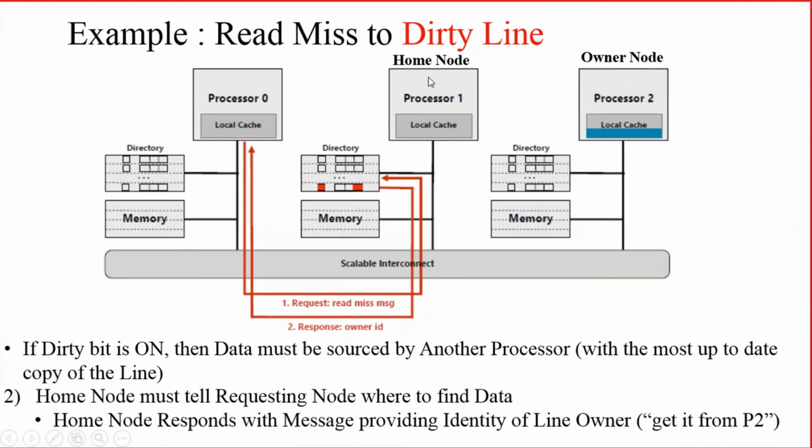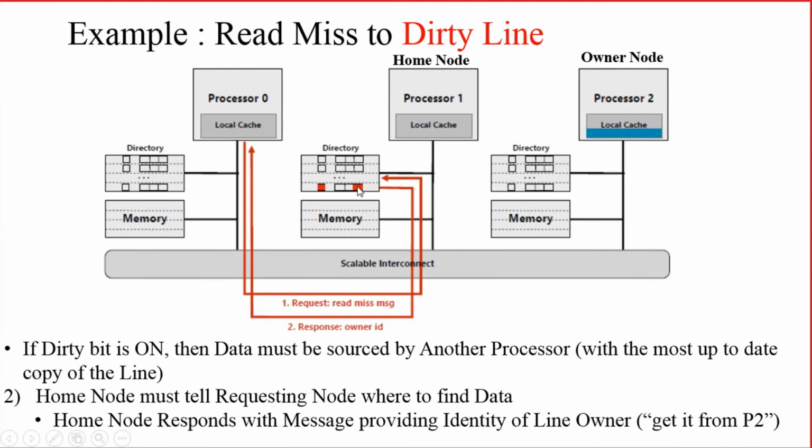Processor 1 is the home node because it contains the address, but the data is not valid. So the home node is a node containing the address, but the data can be either valid or dirty. In this case, the data is dirty, and the actual copy of the valid data is present in processor 2. So processor 2 is known as the owner node.